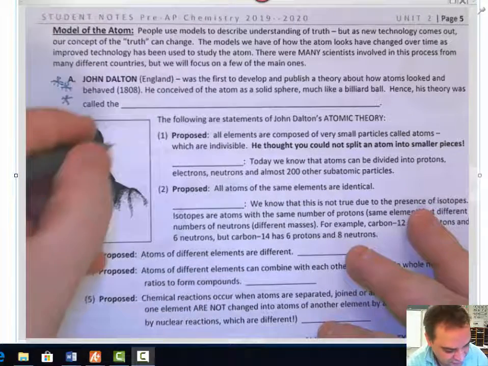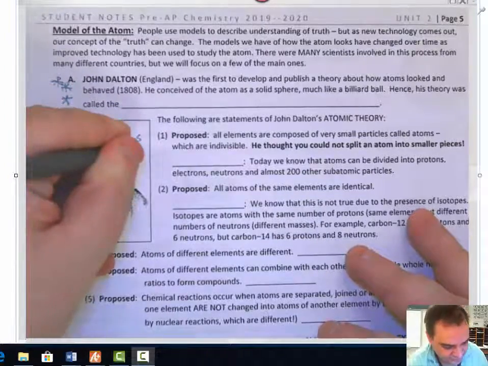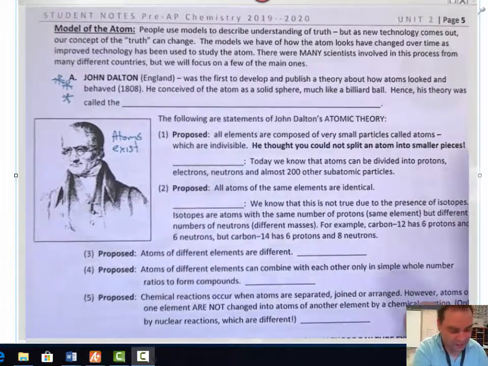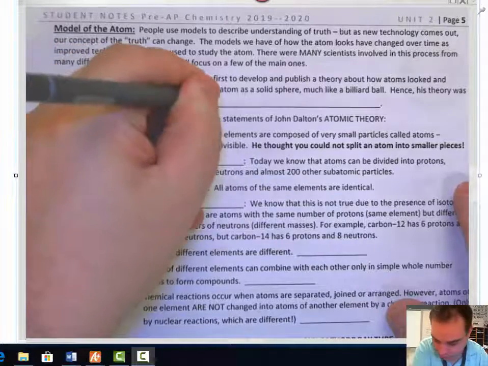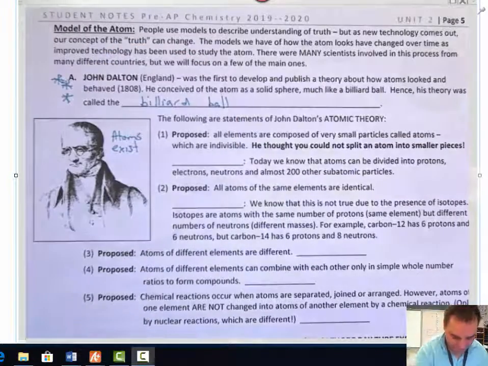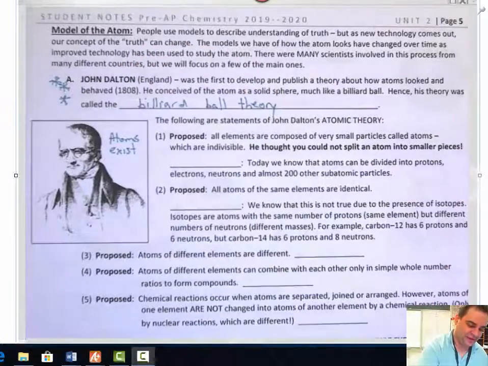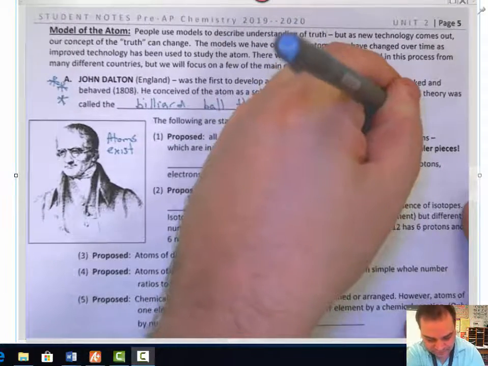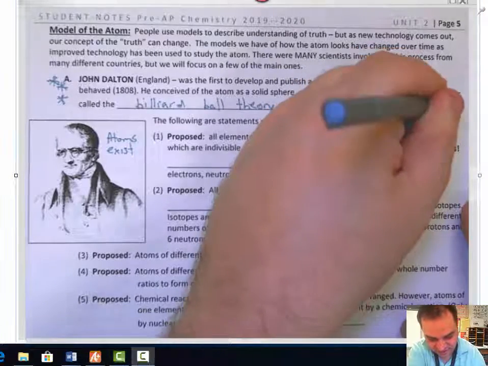What he said was atoms exist, pretty much. He came up with the billiard ball. You guys know what a billiard ball is? It's like a pool ball. You play pool and you go like that? Yeah. He came up with the billiard ball theory of the atom. When you draw the model of the billiard ball atom, it is just a sphere.